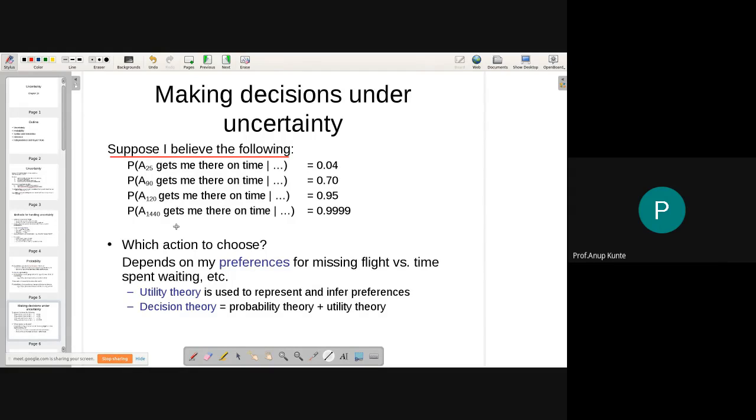Okay, so now how do we include this probabilistic behavior in the decision making process? For doing that, we use something called the decision theoretic approach. This decision theoretic approach is a combination of probability theory and utility theory. Now what is utility theory? Utility theory is used to represent and infer the preferences of the user in a particular decision. So utility tells you how important a decision outcome is going to be, or how useful the decision's outcome is going to be for the agent. So utility theory defines that.